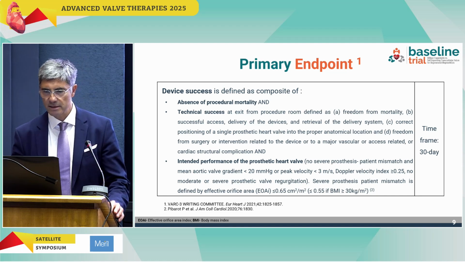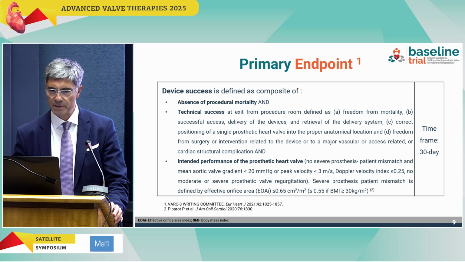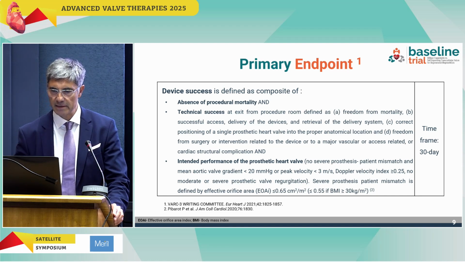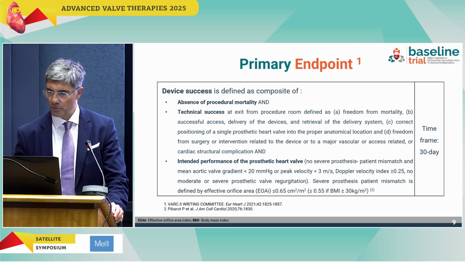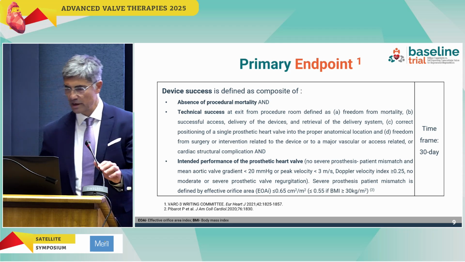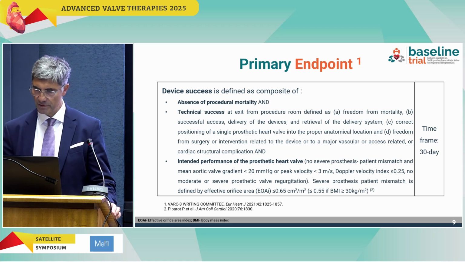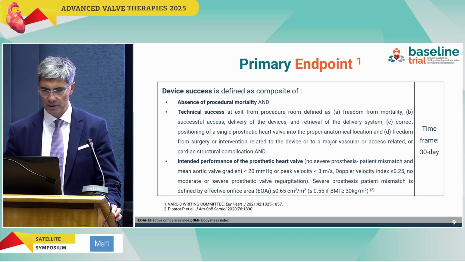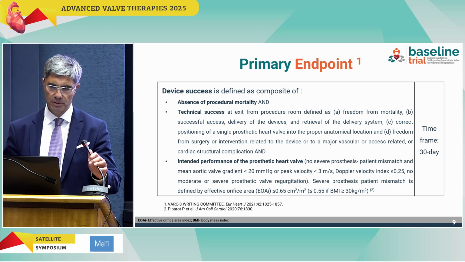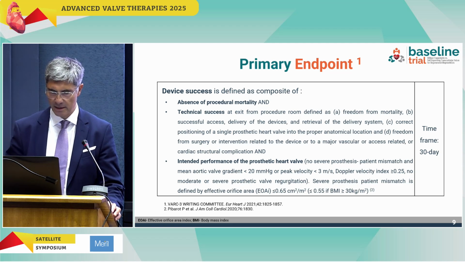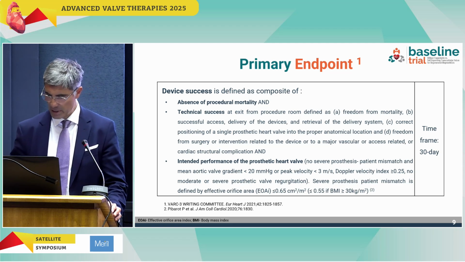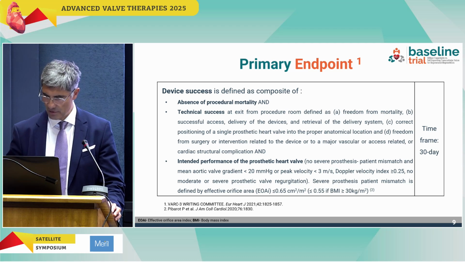So the device success is defined as the composite of absence of procedural mortality, technical success, it's freedom of mortality, successful delivery of the device, correct positioning of the single prosthetic heart valve, and freedom from surgery or intervention, and the intended performance of the prosthetic heart valve when we don't have severe patient-prosthesis mismatch, which is the definition of less than 20 millimeters of mercury in mean aortic valve gradient.